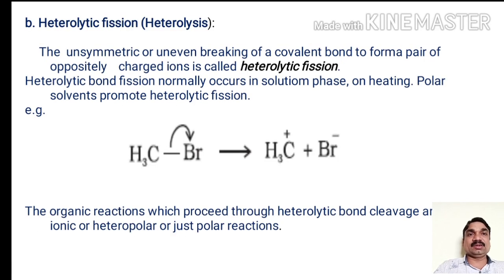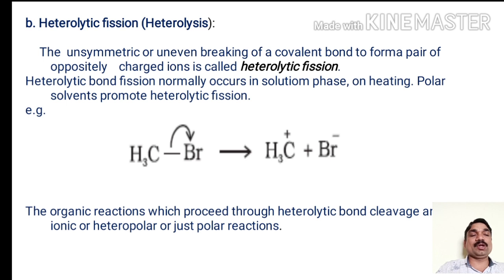Next is heterolytic fission. The unsymmetric or uneven breaking of a covalent bond to form a pair of oppositely charged ions is called heterolytic fission. It is shown by a double-headed curved arrow, as a pair of electrons moves to only one of the atoms.